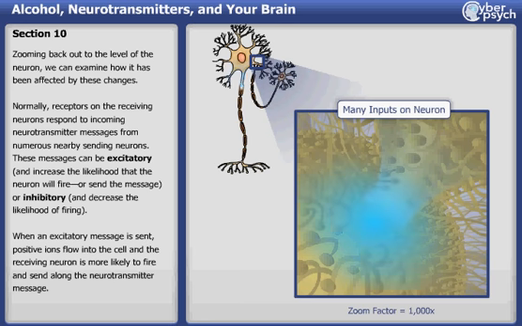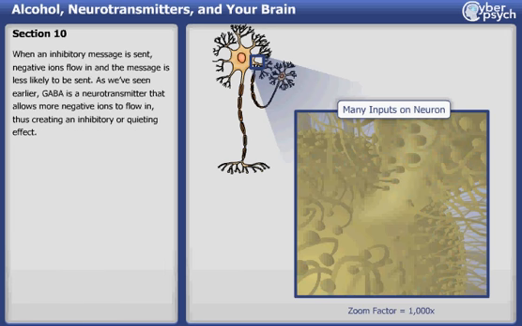When an excitatory message is sent, positive ions flow into the cell, and the receiving neuron is more likely to fire and send along the neurotransmitter message. When an inhibitory message is sent, negative ions flow in, and the message is less likely to be sent. As we've seen earlier, GABA is a neurotransmitter that allows more negative ions to flow in, thus creating an inhibitory or quieting effect.